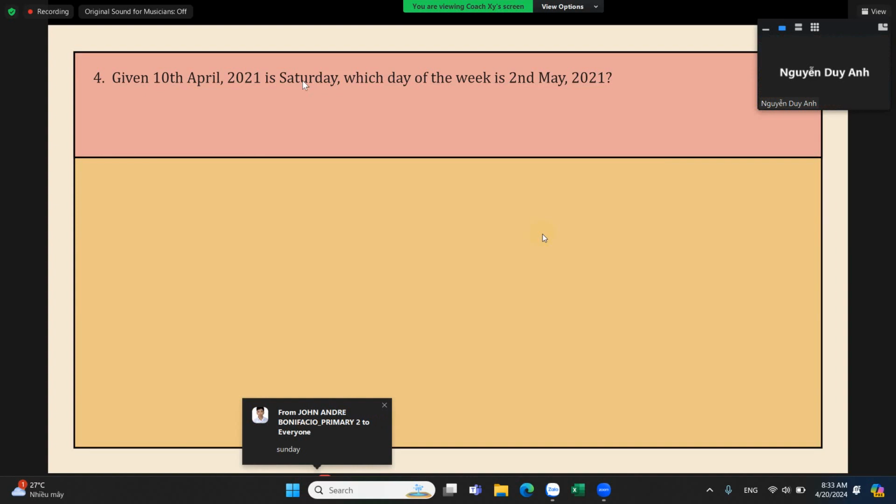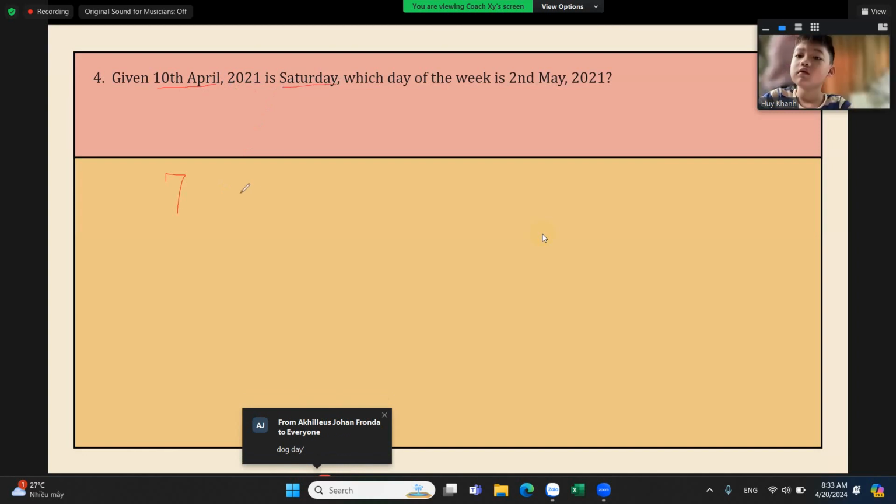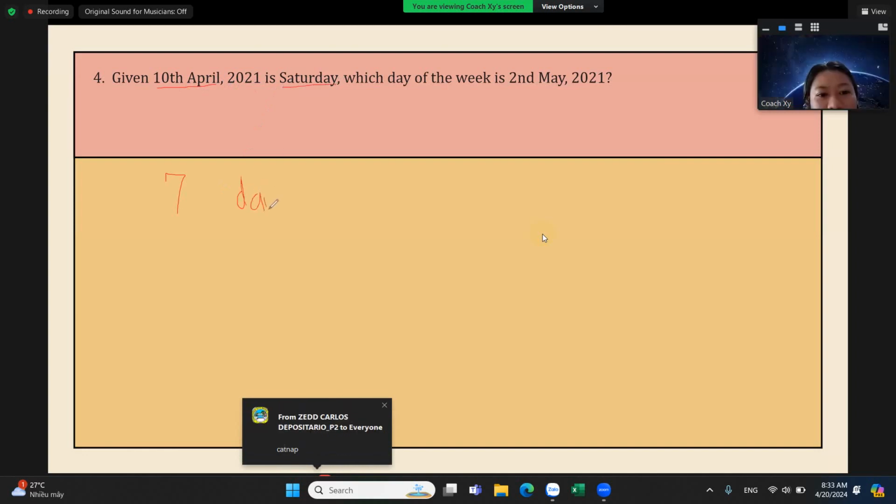Now, how do we get it here? If you want to count the number of days, the days will just repeat every 7 days because there are 7 days in a week, and this would just go in a cycle. So 7 days after April 10 would just still be a Saturday. So there are 7 days a week and the days would just repeat after every 7 days. Do you understand that?